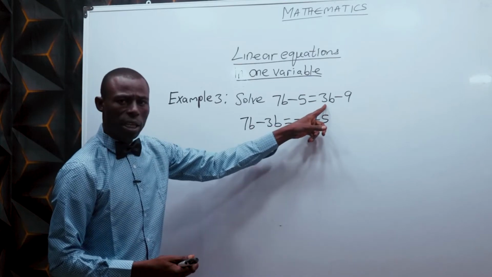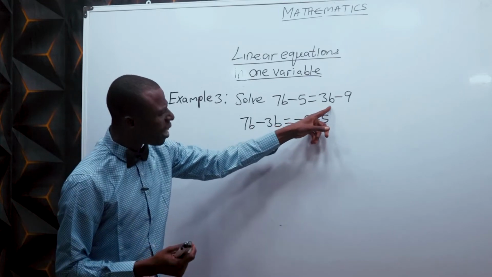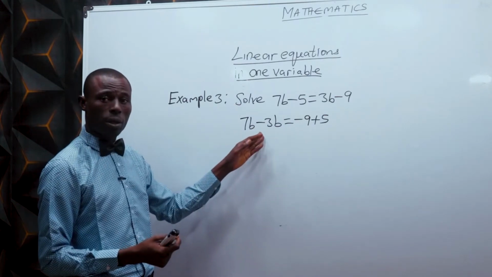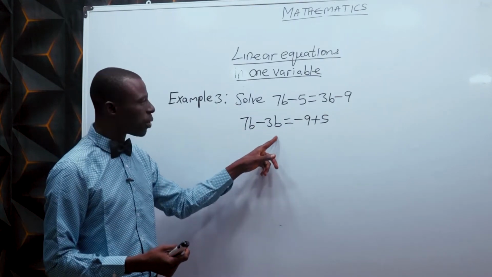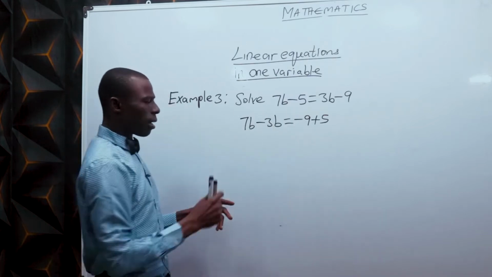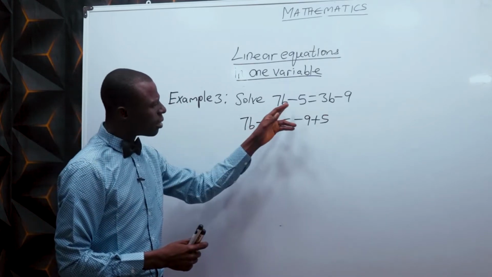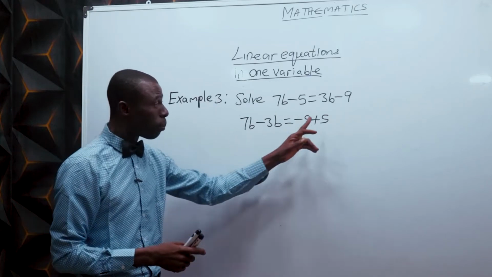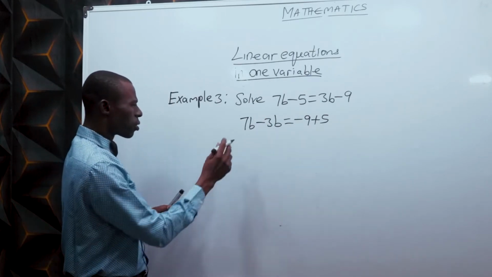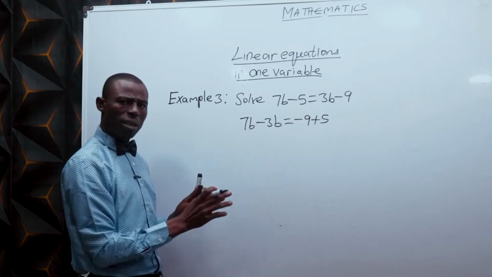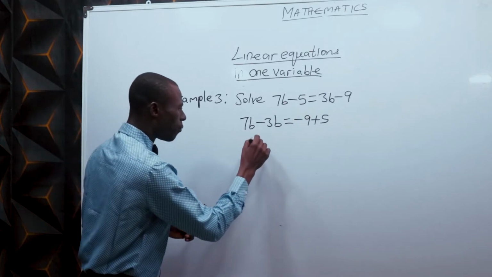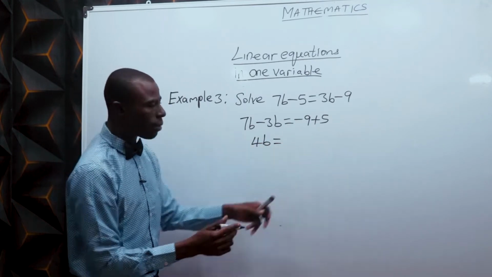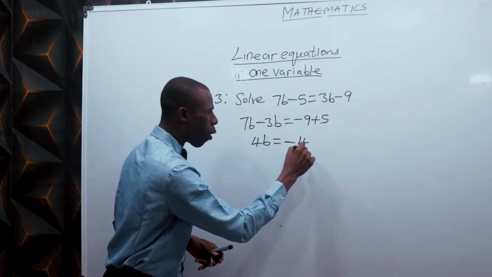This positive 3b, the moment we take it across the equal sign to this other side, becomes negative. That is why it is negative 3b. The negative 5 here, the moment we take it across the equal sign to meet negative 9 on the other side, it becomes positive. And that is the reason for that. So 7b minus 3b gives 4b. Negative 9 plus 5 gives negative 4.